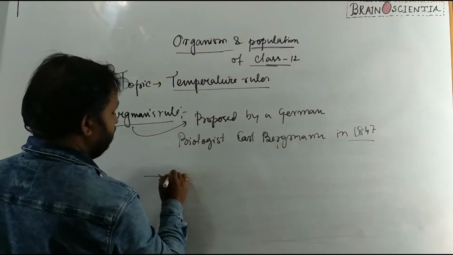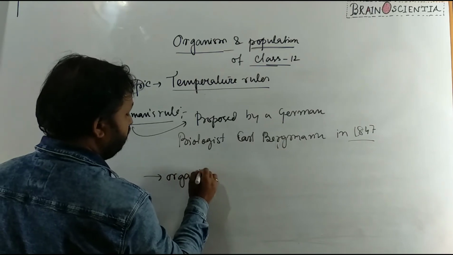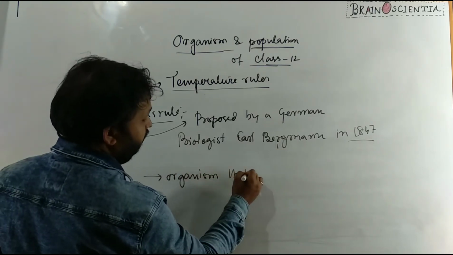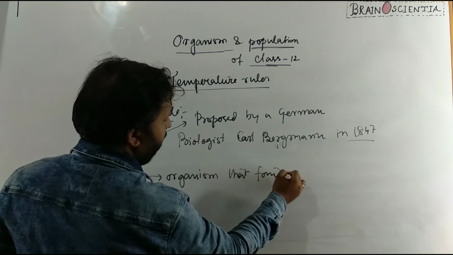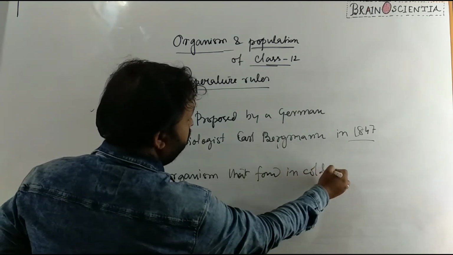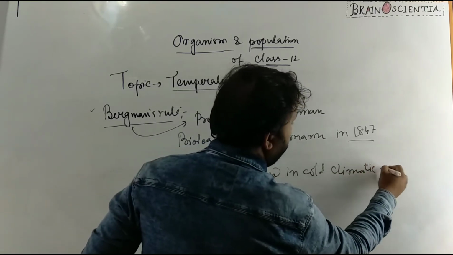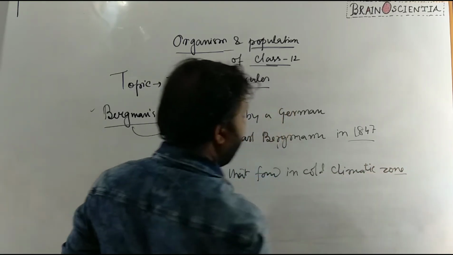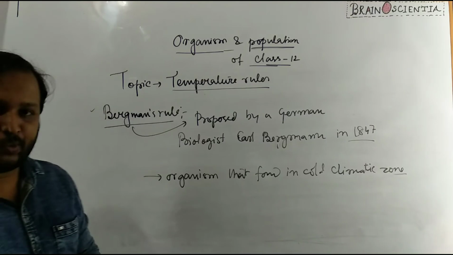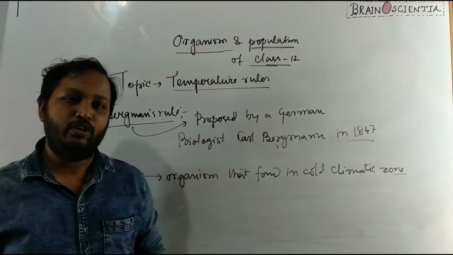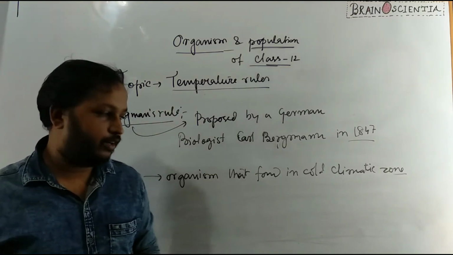That organisms found in a cold climate or cold climatic zone have a larger body size as compared to those found at the equator.